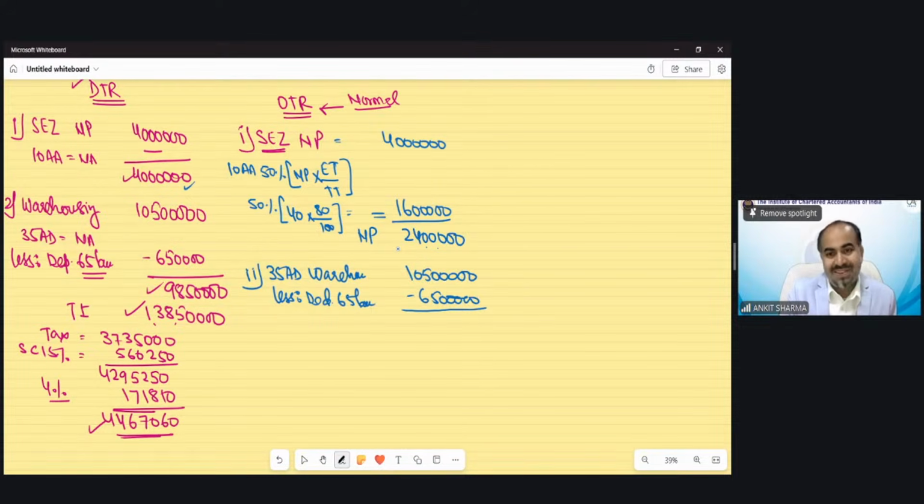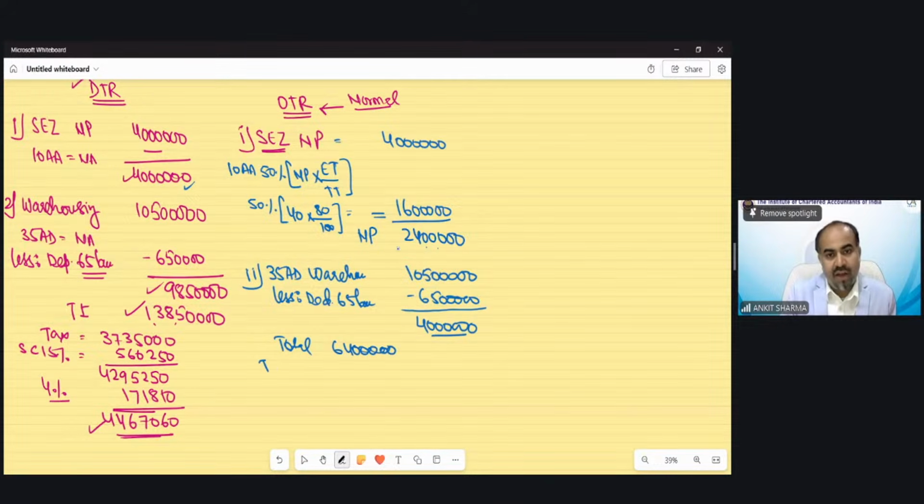So my business income from this activity would be 40 lakh, which was 98 lakh 50,000 under default tax regime. So this would be 40 lakh rupees. Now if you will see, my total income is 64 lakh rupees under optional tax regime.